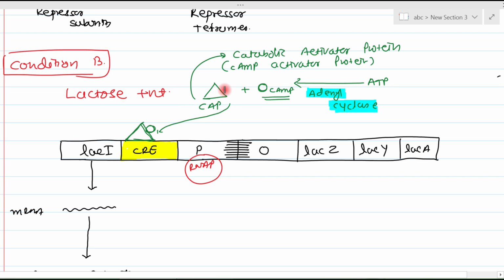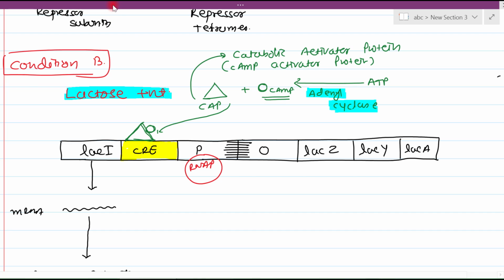CAP is always in excess amount, so it is not a limiting factor. What is the limiting factor? The limiting factor is cyclic AMP. But when only lactose is present, adenyl cyclase is functioning normally, so enough cyclic AMP is there. So CAP and cyclic AMP make enough CAP-cyclic AMP complex, which can bind with the CRE element. Now once the CRE element is bound with this complex, what happens?